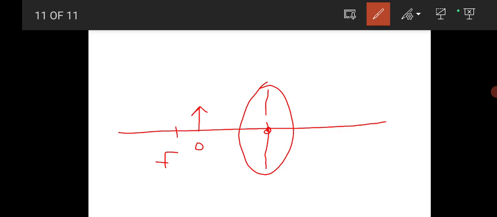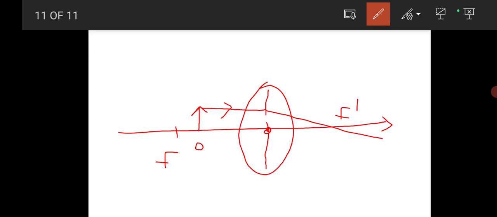Now illuminate the object with light. Now the ray from the object coming parallel to the principal axis, this ray which I drew, refracts and passes through the other principal focus F dash on the principal axis.